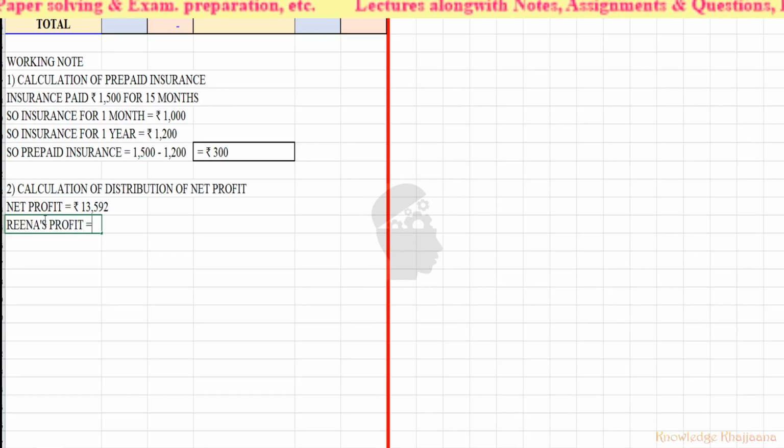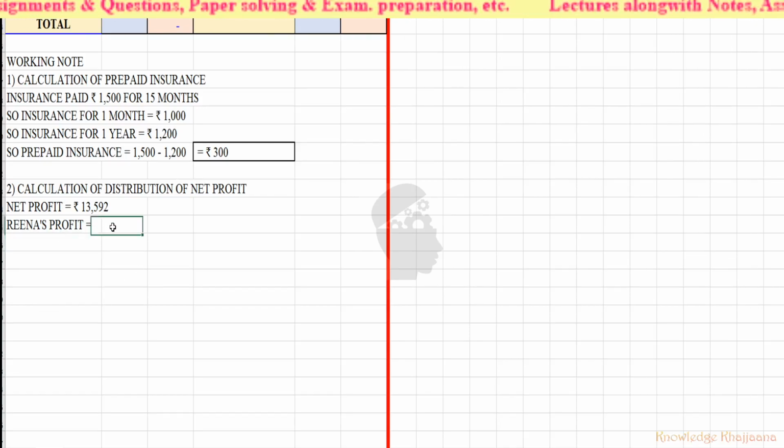Profit is equal to, so what we have to do? 13,592 is the total profit. How many shares must be made out of this profit? 8 parts. Shares means parts. 8 parts must be made out of this profit, because 5 parts for Reena and 3 parts for Aarti. So if we divide rupees, Reena's profit is equal to 13,592 divided by 8, okay, into 5. Okay, in this way we have to do, is equal to